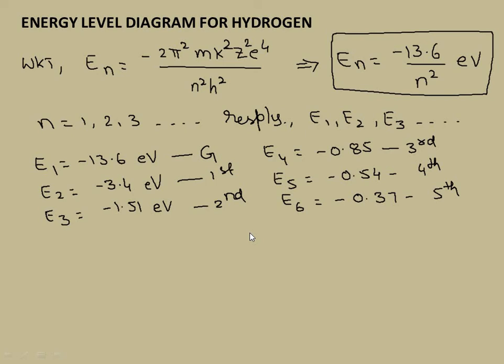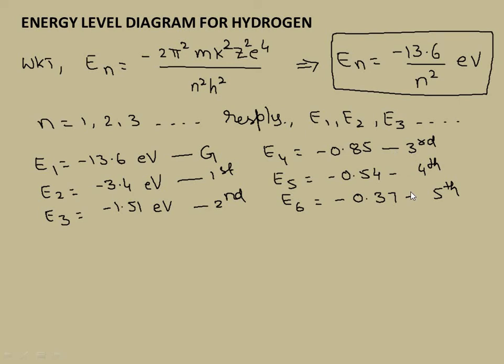An electron can have only certain definite values of energy while revolving in different orbits, and that's what we call energy quantization. In the ground state this is the minimum energy it will possess, while in the first excited state, second excited state, third, fourth, fifth and so on. Don't confuse here: E1 refers to the ground state, E2 refers to the first excited state, because in problems you will be confused by this particular condition alone. That's why I am repeating again and again. E1 refers to ground state, E2, E3, E4 refer to first, second, third excited states.